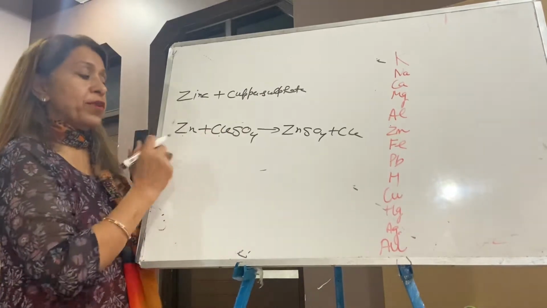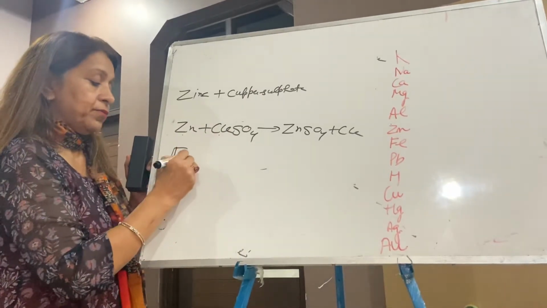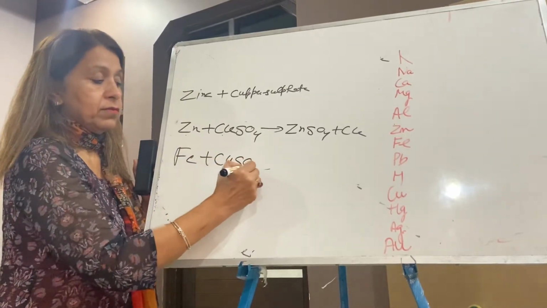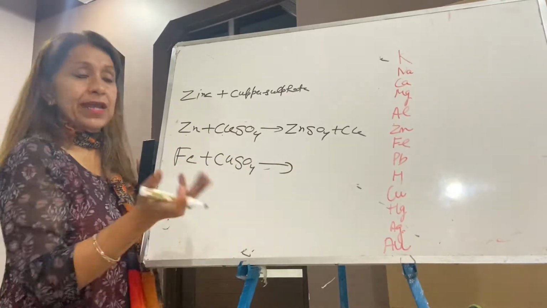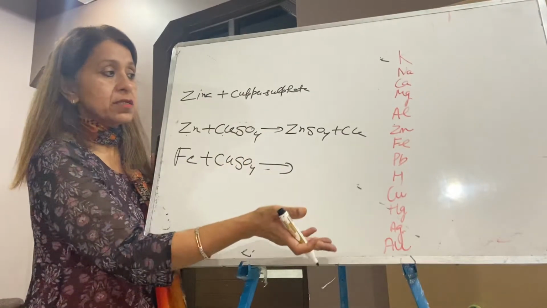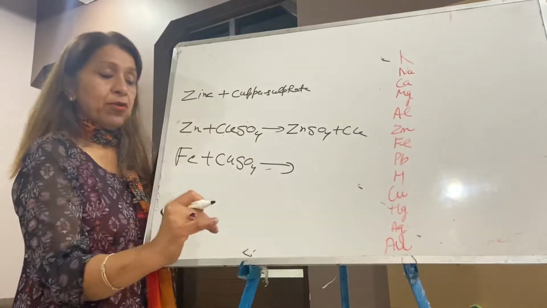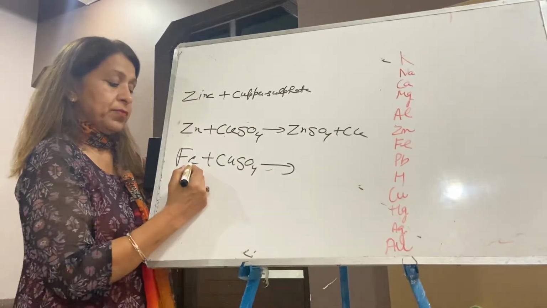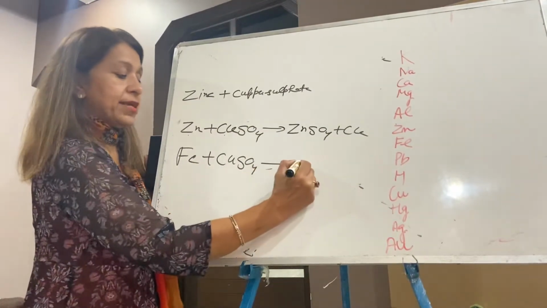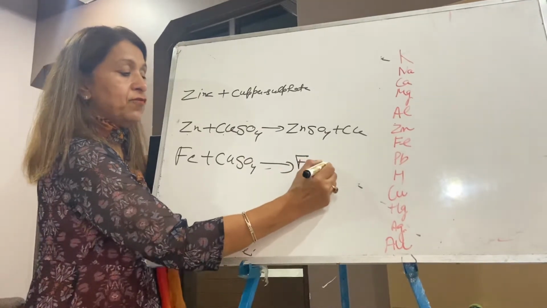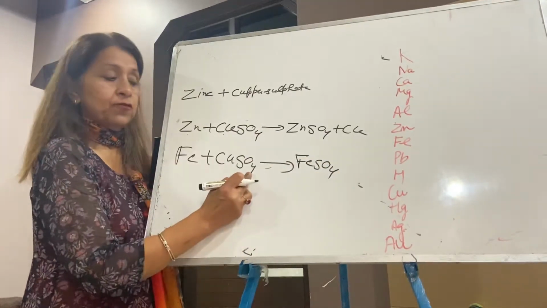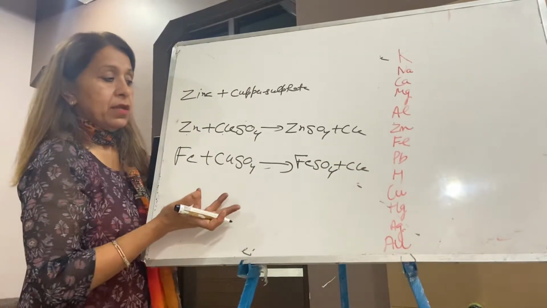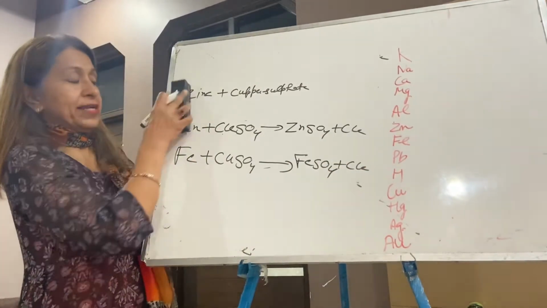Let us take one more example. Iron, Fe, again plus copper sulfate. The question is what will happen? Again you can see your reactivity series, iron on top, copper at the bottom. Iron is more reactive than copper. Your answer is more reactive displaces less reactive. It is iron sulfate, FeSO4, plus copper. So in this way you can do the displacement reactions.